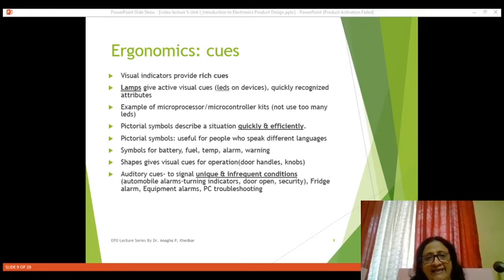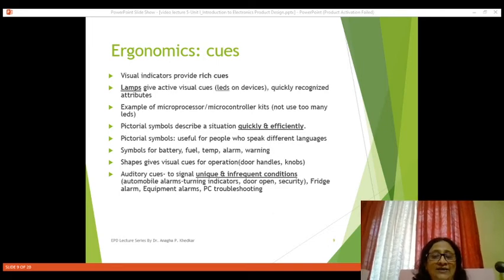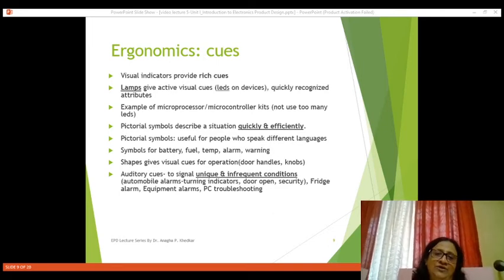And the third category of visual cues is shapes. Now, shapes give visual cues for different operations. A simple example is door handles. What we do with the door, we either push it or we pull it. So how is our pushing position and how is our pulling operation done by human beings? Based on that, the knobs or door handles are designed accordingly.